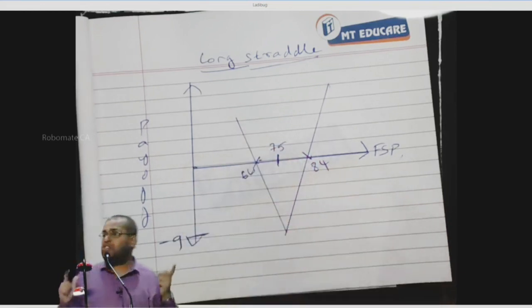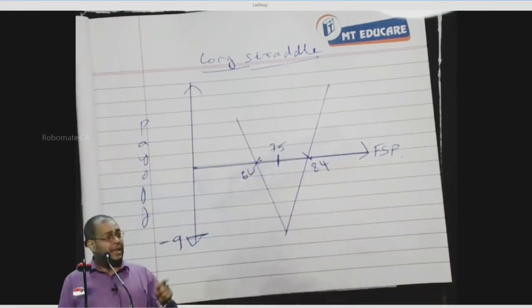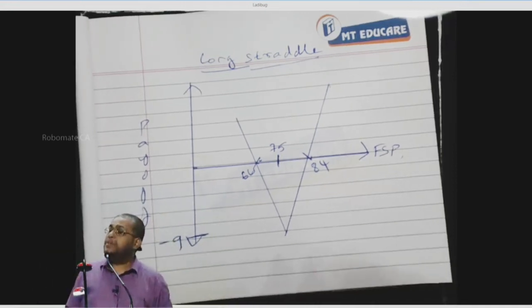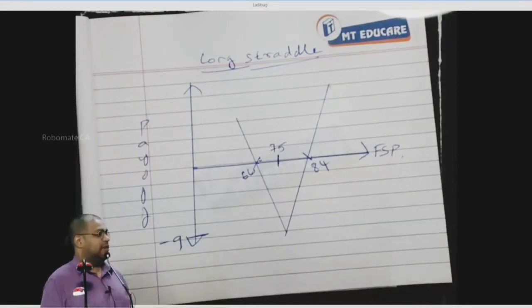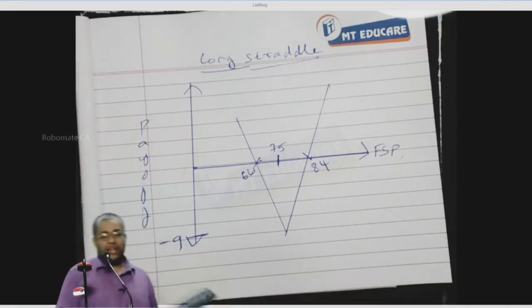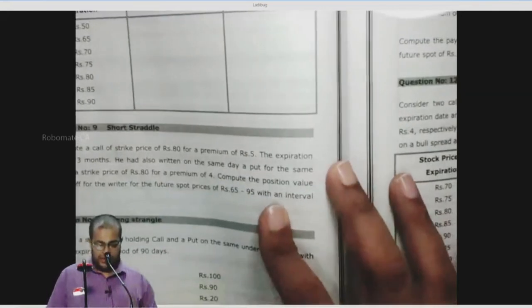Yes or no? We can be a short position, right or not? There's another person who is writing a call and writing a put for a strike price of what? 75 and receiving 9 rupees premium. Is it possible or not? Now, let's see what happens to the other party in the next problem. Can I proceed further? Now take question number 9.